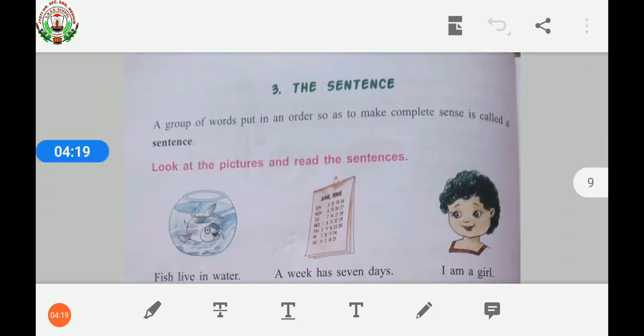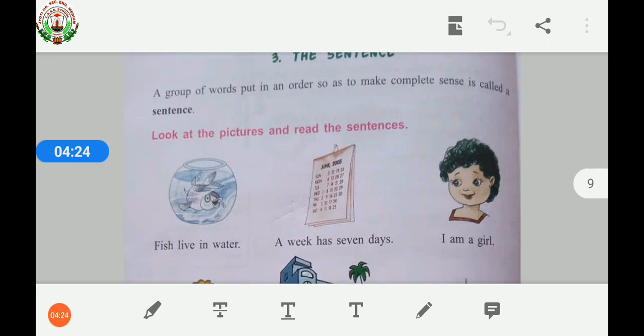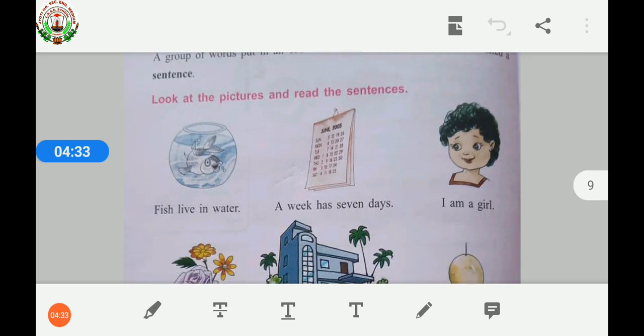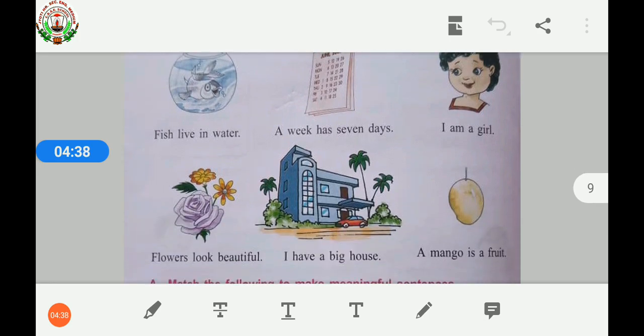Now let's start our book exercise. Before that, once again, a group of words put in an order so as to make complete sense is called a sentence. Look at the pictures and read the sentences. Children, again some examples are given here in the book. First one is fish live in water. See, the group of words are joined together. It is giving us some meaning that fish live in water. We can understand what the group of words want to say to us. So it is a sentence.